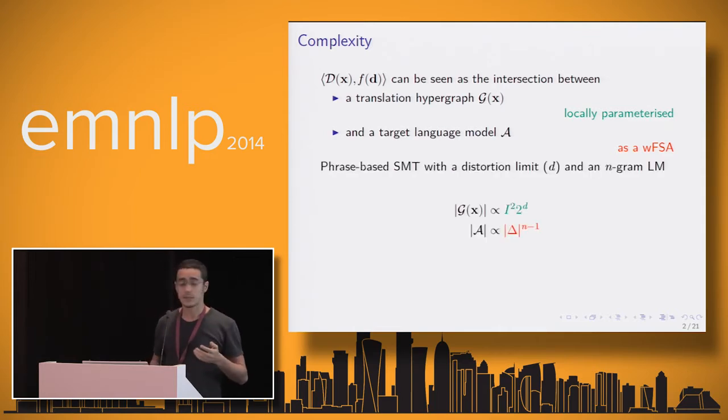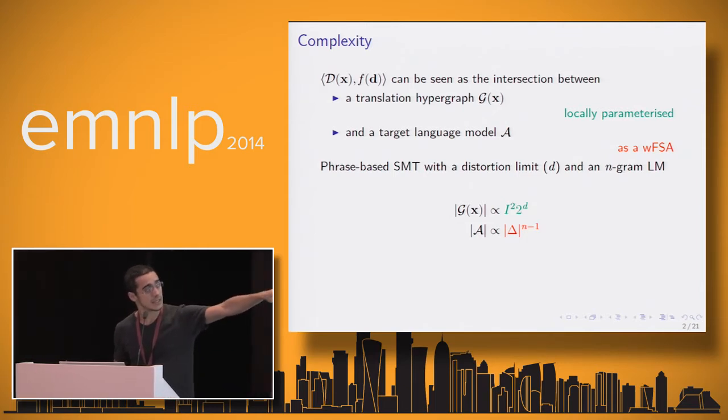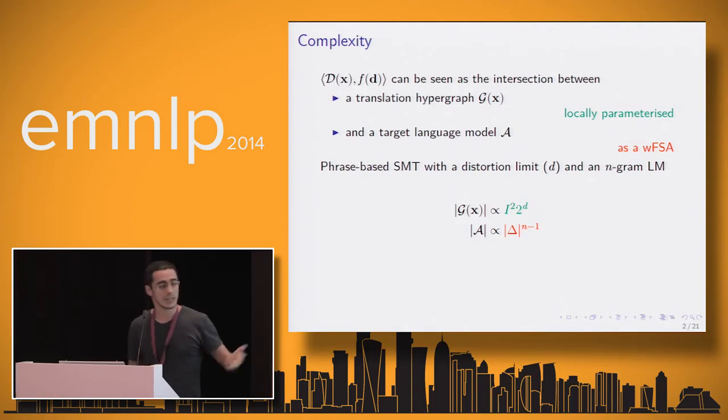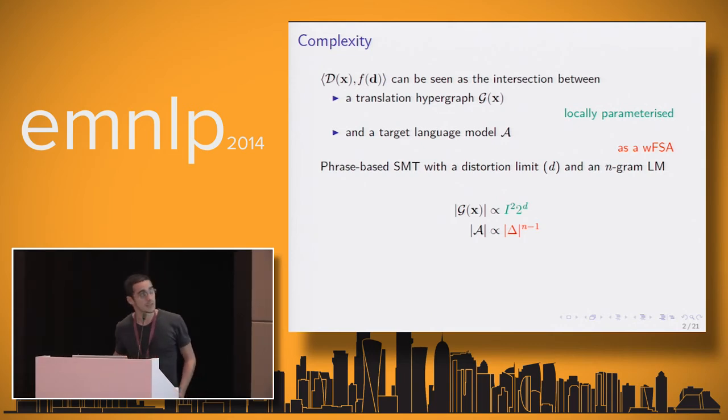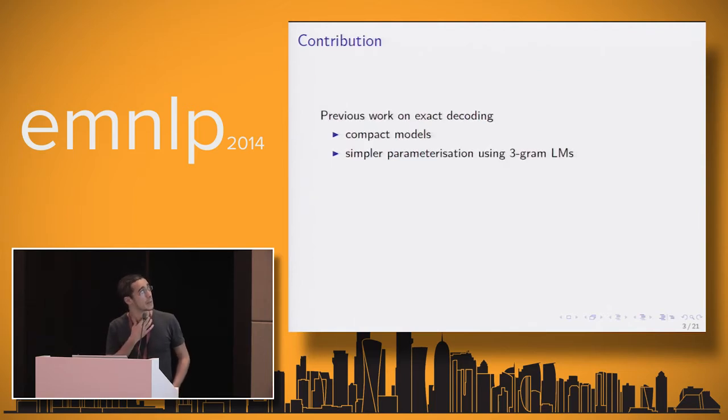Then in phrase-based MT, with a distortion limit and an n-gram language model, forgetting a few other constants that should appear over there, you get this order of magnitude for these objects. I over there is the length of the input sentence, D the distortion limit, delta the target vocabulary, which is usually linear with the input, and you have the exponential dependency on the order of the n-gram language model. And the problem is that this intersection is too large. Everybody here is probably familiar with the fact that we can't do exhaustive search here. It's too hard for dynamic programming.